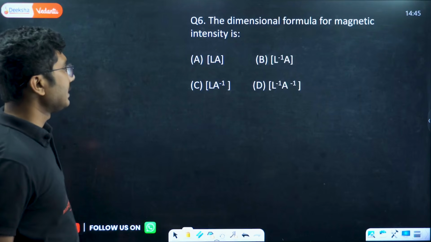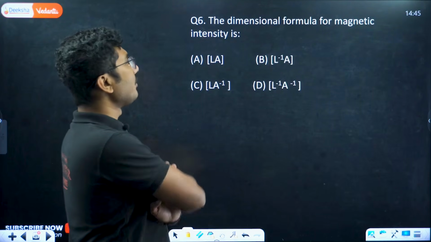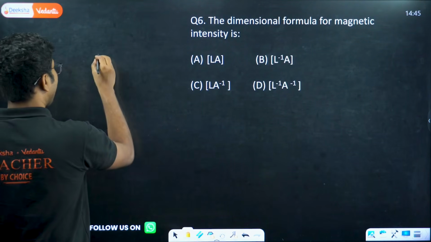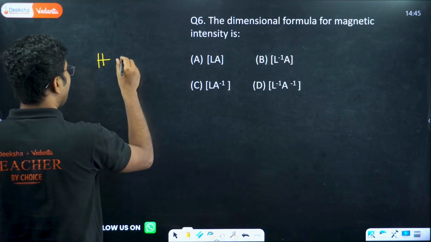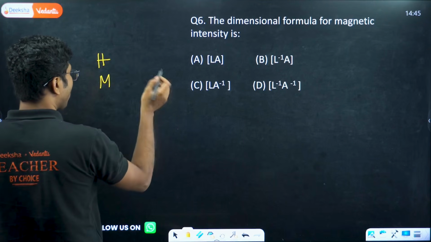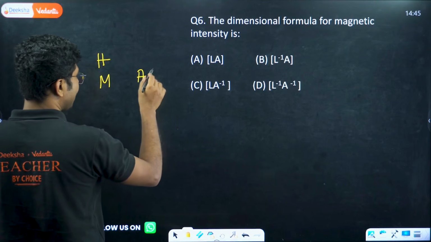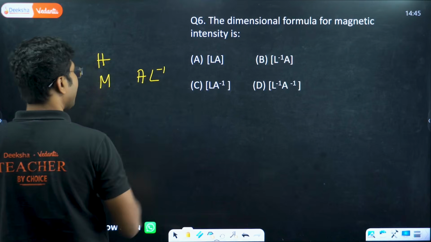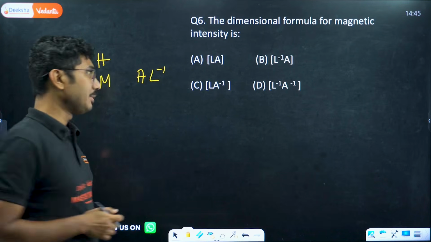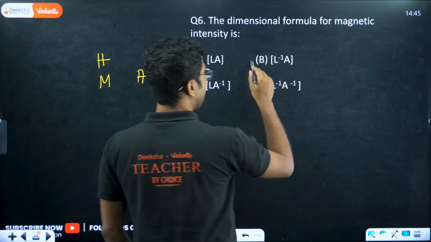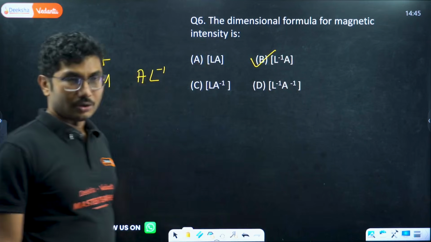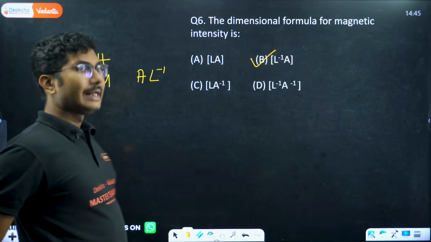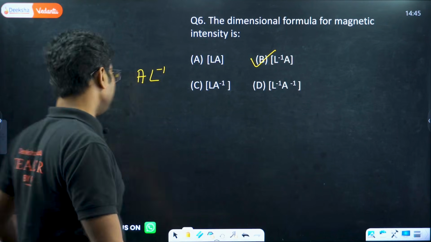Right, next is the dimensional formula for magnetic intensity. Magnetic intensity H and magnetization M all have the same dimension, A L to the power -1. The unit is ampere per meter. So here the answer will be L to the power -1 into A. Right, L to the power of -1 into A.